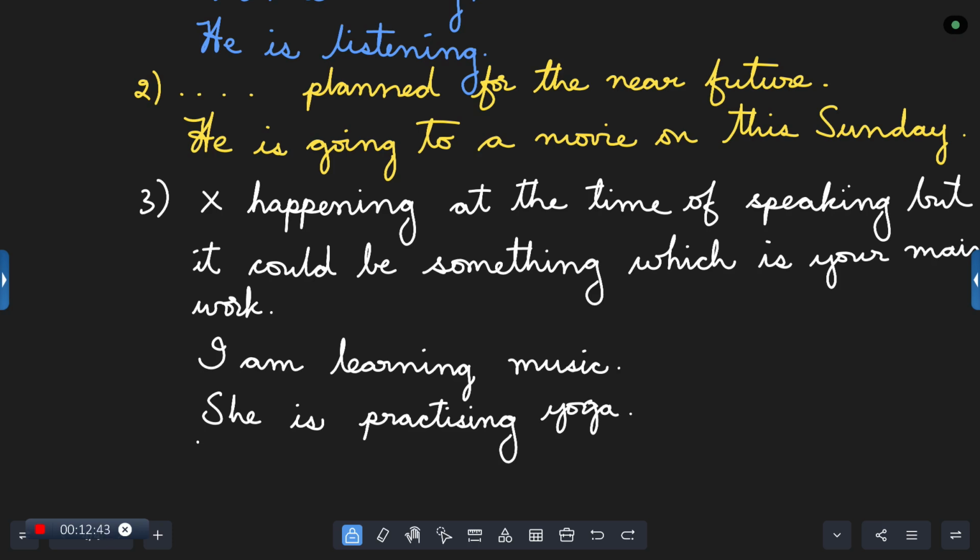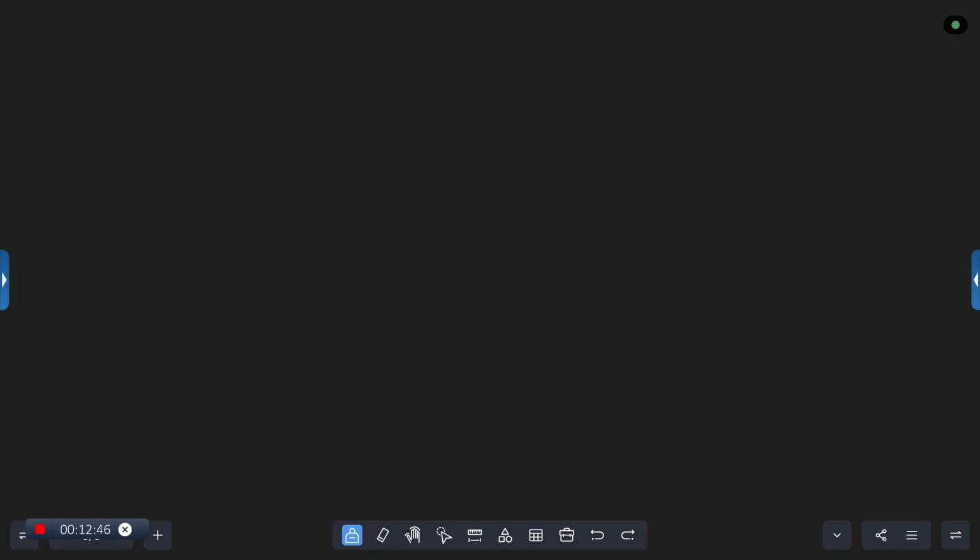Now, let us go to the other important things. We had seen in the simple present tense that we make use of do, we make use of does. You all remember that? Yes. Now, in the present continuous, what are we going to use?